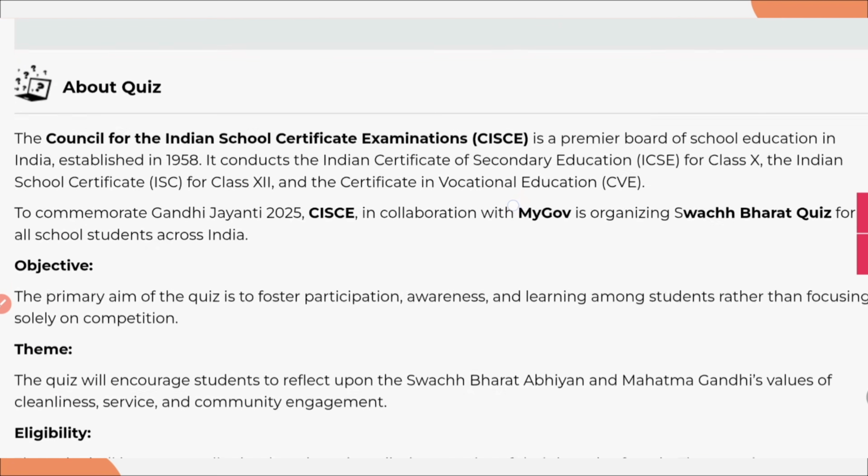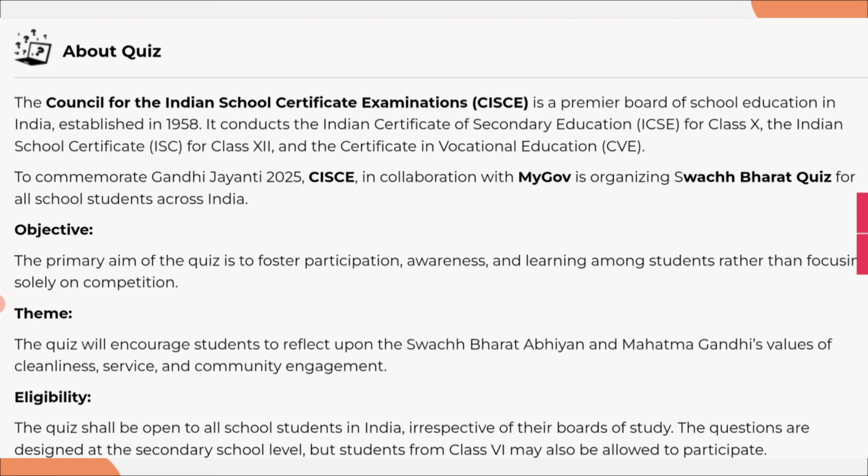Before going into detail about the quiz, let's see a few more things. The organizer of this quiz is the Council for Indian School Certificate Examinations, CISCE, which organizes ICSE for class 10th and ISC for class 12th examination.